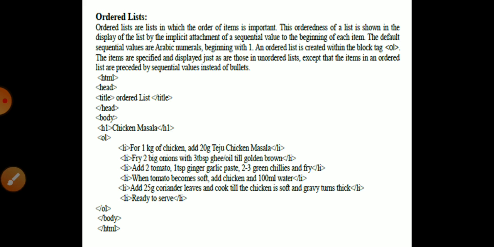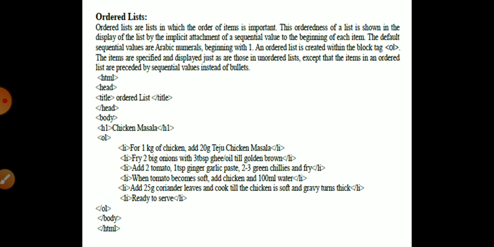Then you have the ordered list. An ordered list is used when I want to specify the list with certain named tasks, presented one by one, and not mixed up. In order, it should be printed with specific bullets, that is 1 2 3 4, first task, second task, third task, fourth task. The ordered list presents the list with serial numbers in order. It may even be alphabetical; if I want to use alphabets, it can be printed that way.